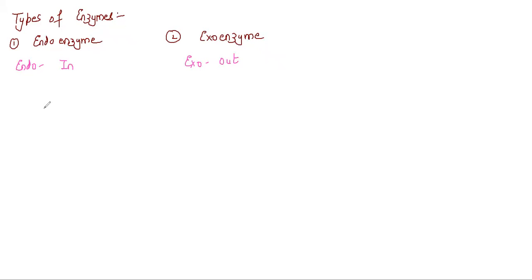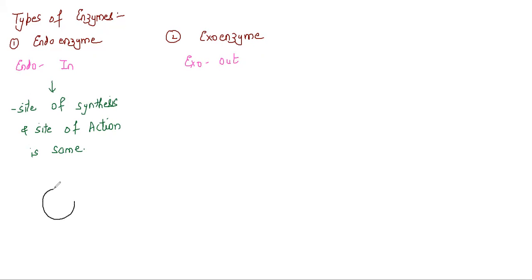So what exactly are endo and exo? Remember students, endoenzyme means the site of synthesis of the enzyme and the site of action of the enzyme is the same. That is what we mean by endoenzyme. For example, if this is the cell and let us take that this cell produces enzyme A. So enzyme A is produced by the cell and this enzyme A is going to act on the same cell.